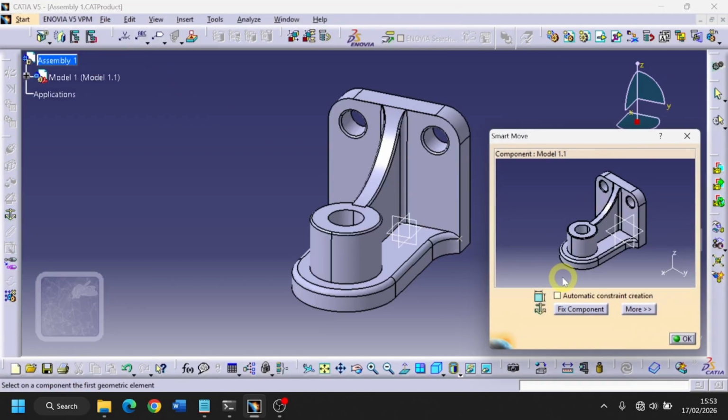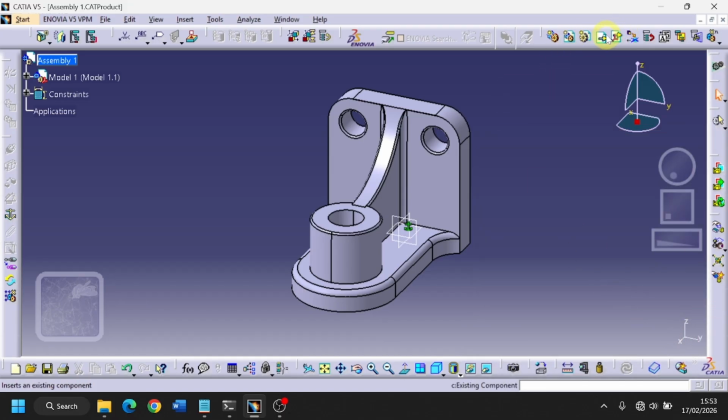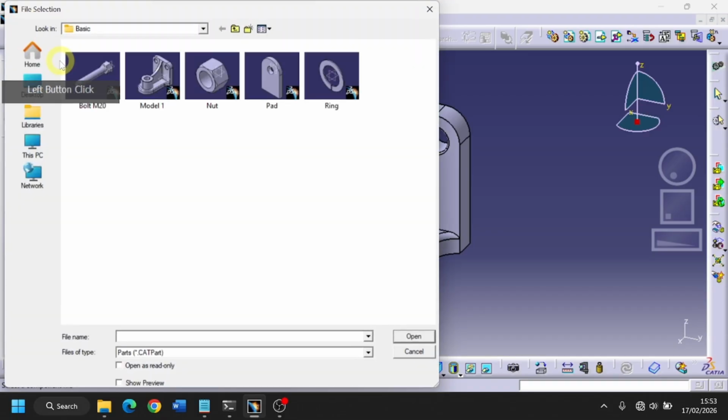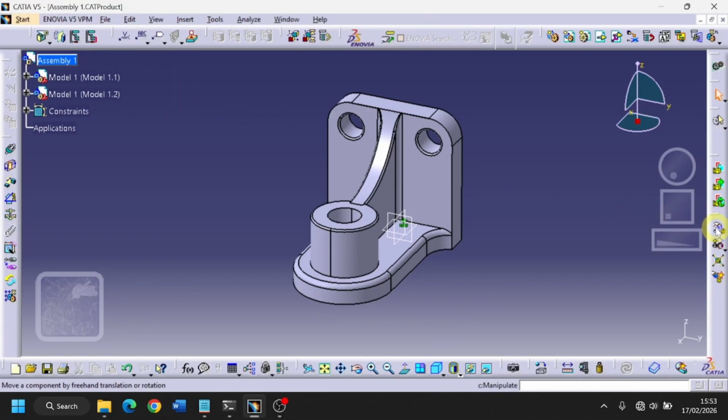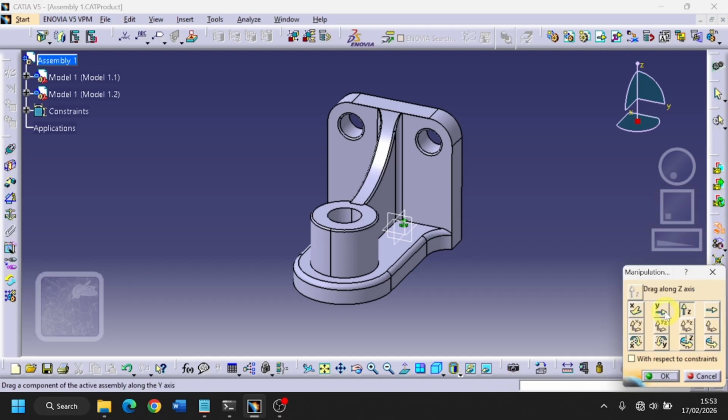Select Fix and click OK. This feature is usually used for fixed or main component. Click Existing Component to call the other part. Click Manipulation to move the part according to Preferences axis.